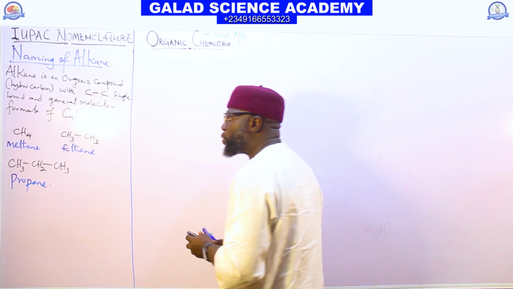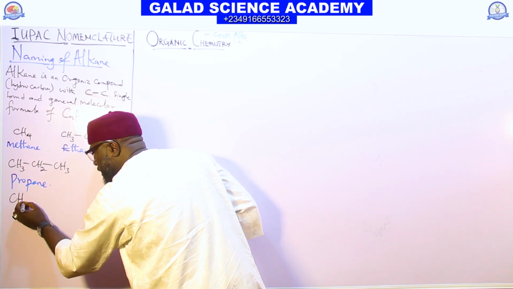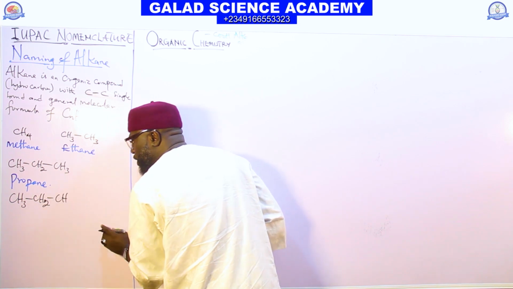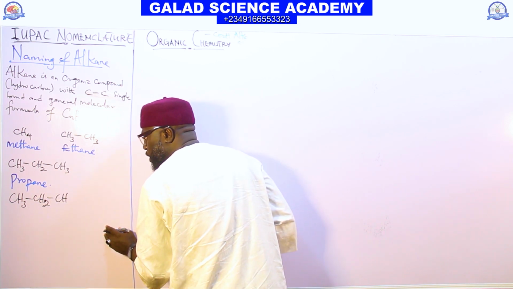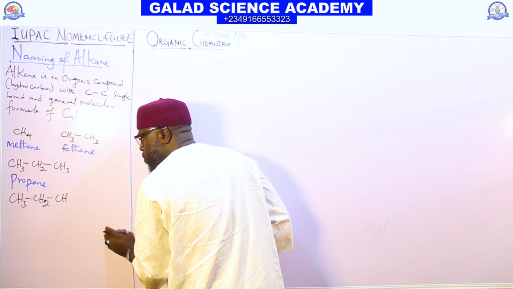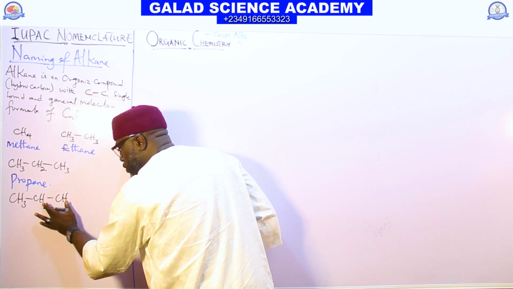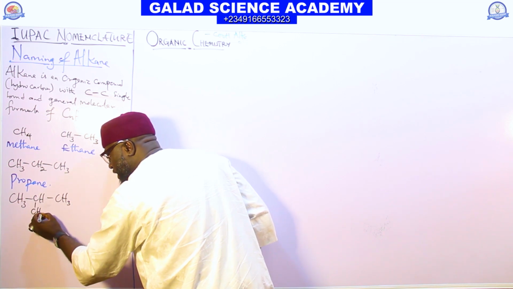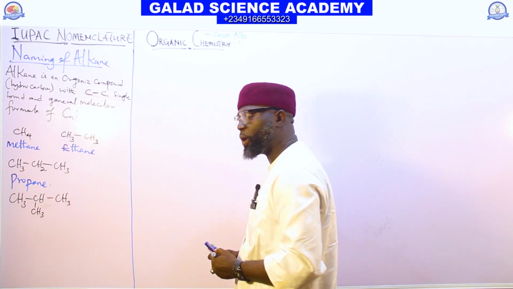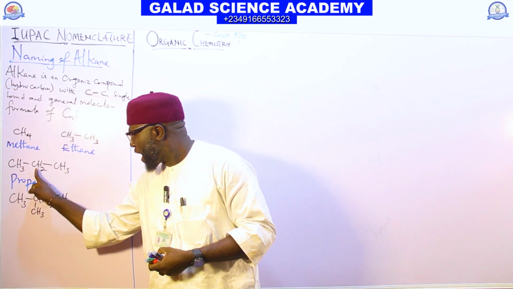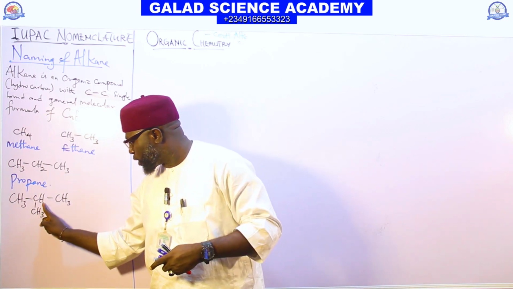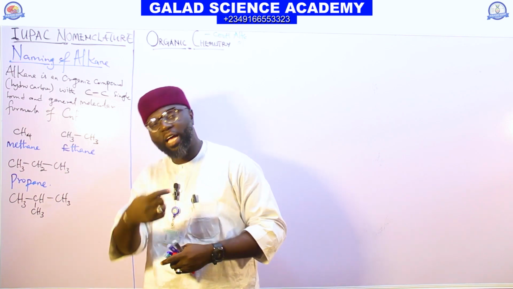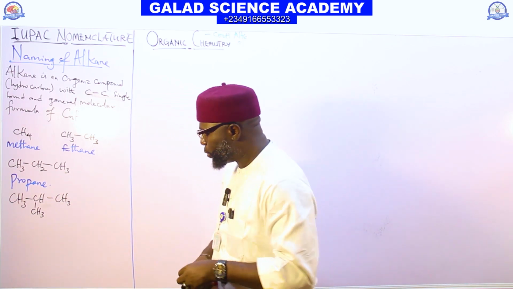But in the case where we have a compound of CH3, CH2, CH, CH3, and we have CH3 here. Look at this one. You have how many H here? 2. But here they put 1 H. The second H is replaced by CH3. We are now asked to name. What do we do?